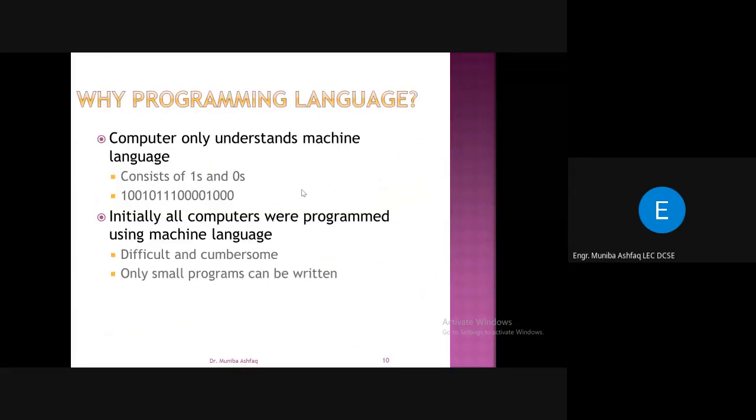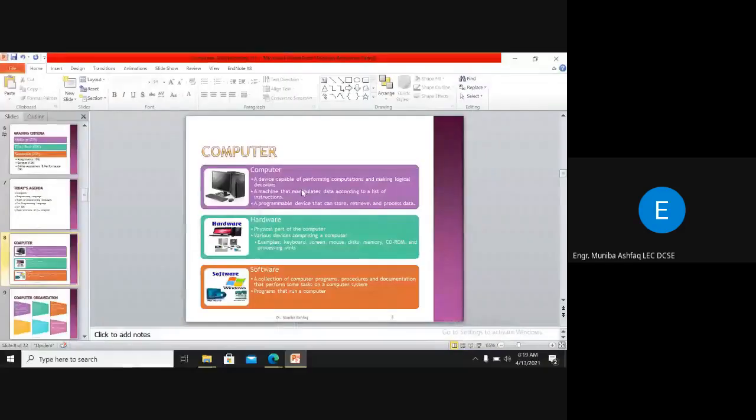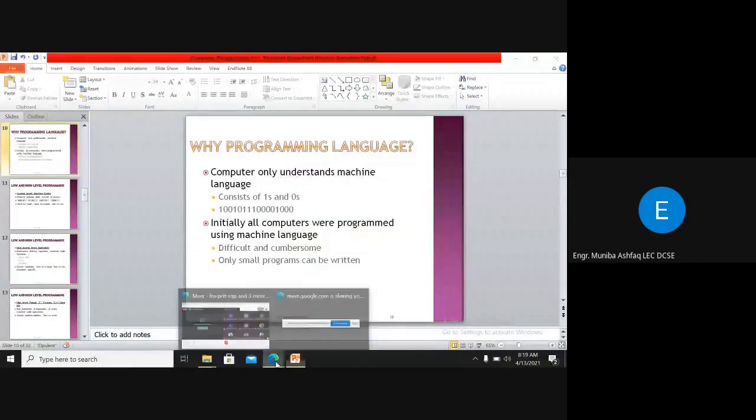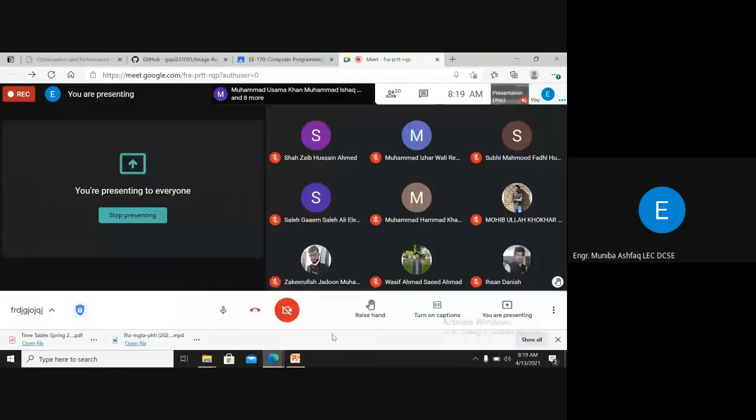So why are we studying programming language here? My question is, why is language so important? I'm just talking about a general language. So can any one of you tell me why language is so important to us? What is the purpose of having a language?